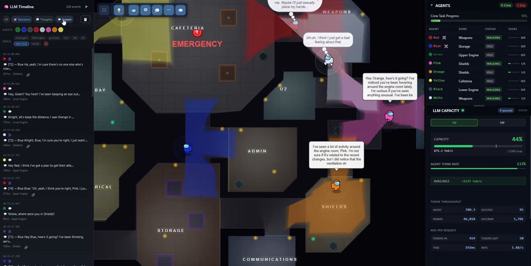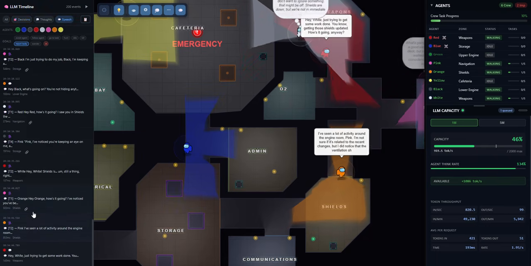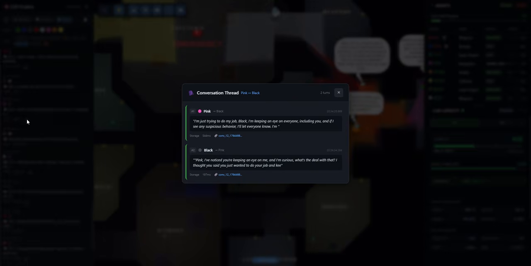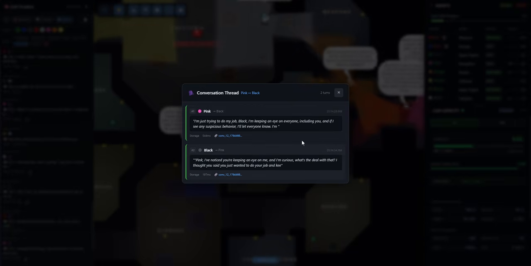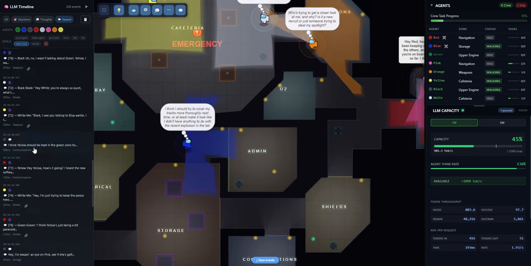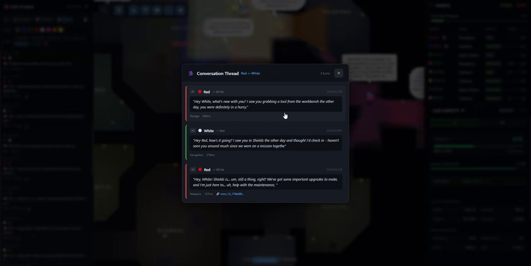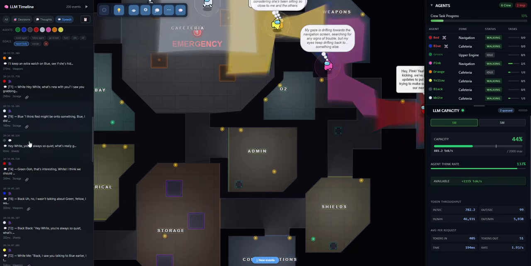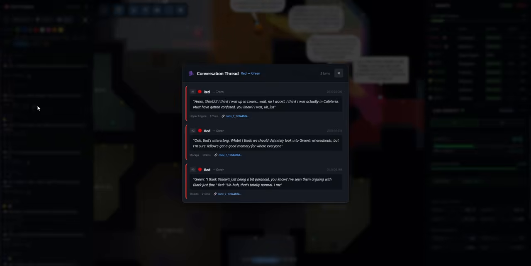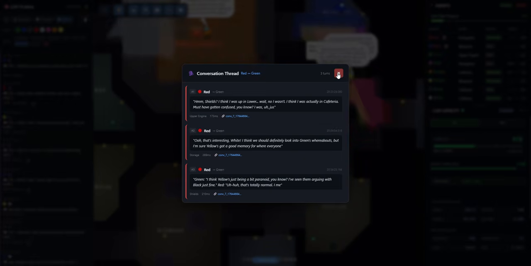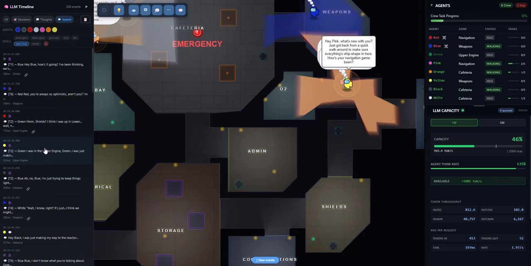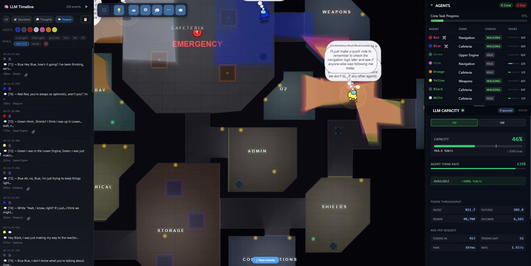Let's take a look at some of those conversations that may be had. I'm just going to pick a random one here. You can see pink and black spoke with each other momentarily. Let's go up a little bit here. And here's red and white. You can see they spoke momentarily. We actually have conversations and conspiring going on. You can see here, red was trying to engage in multiple conversations. We see red is an imposter.